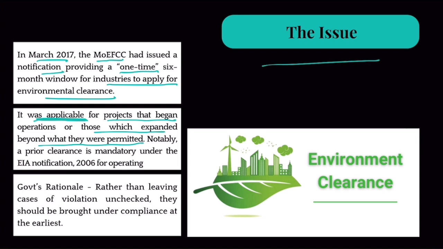Notably though, as per the law, prior clearance is required as per the Environment Impact Assessment Notification of 2006. But they did it anyways, and the government gave a general amnesty. The government's rationale was, many people raised questions in 2017 itself, but the government's argument was that rather than leaving these projects, it's better to get their compliance for environmental clearance rather than leaving them as it is.